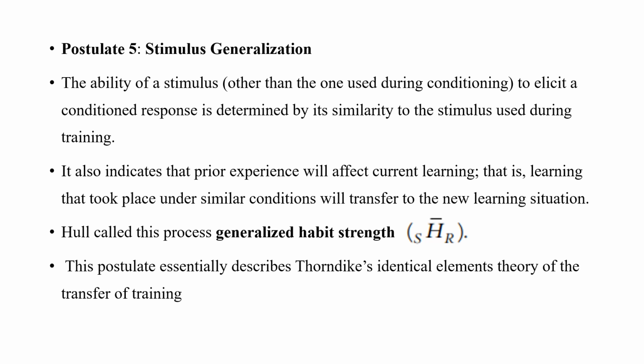Similarly, here Hull also talks about the same, that is, stimulus generalization means the ability of a particular stimulus to elicit a conditioned response because of the similarity it has with the stimulus that already elicits that same response.